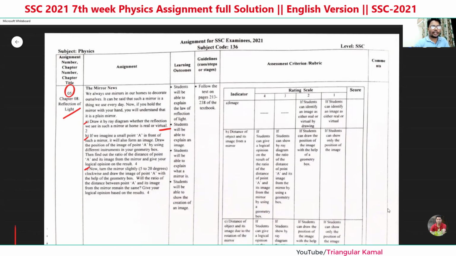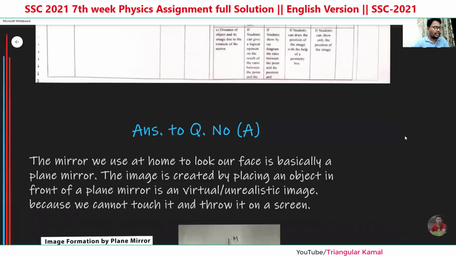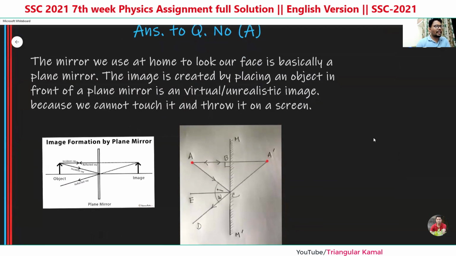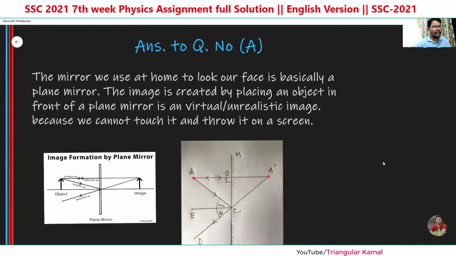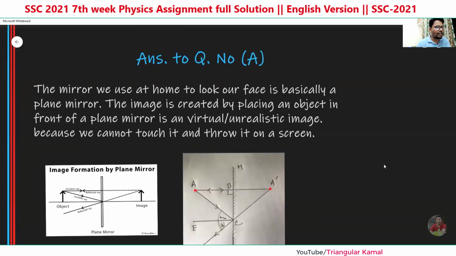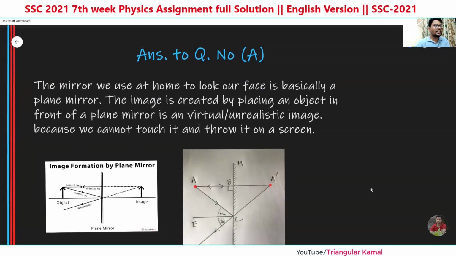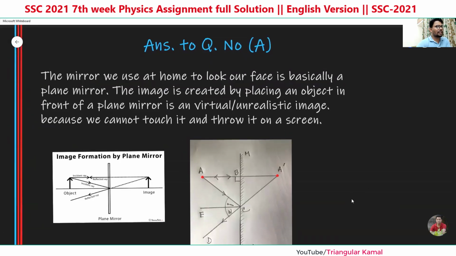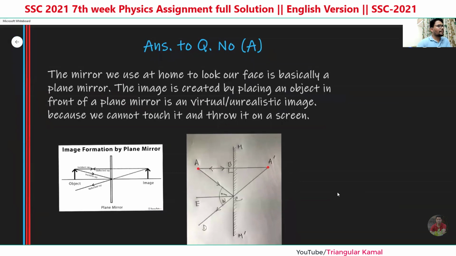So let's see what the first question is. The requirement is: if an object is in front of a plane mirror and its image is at the back side of the mirror, will this image be real or virtual? So now this is our question requirement. Answer to question number A, we can write here in this way.